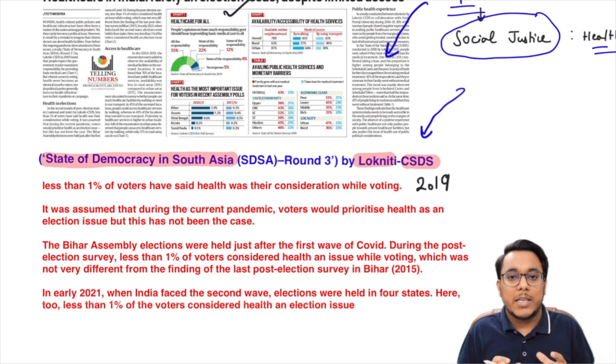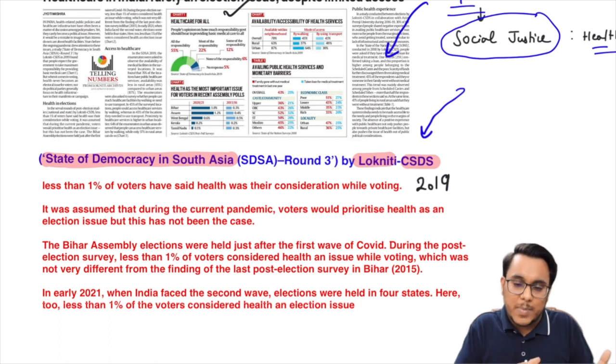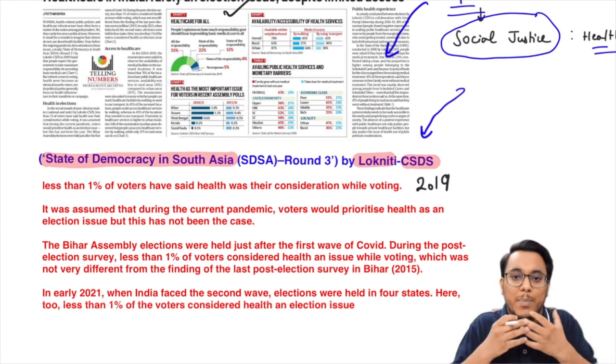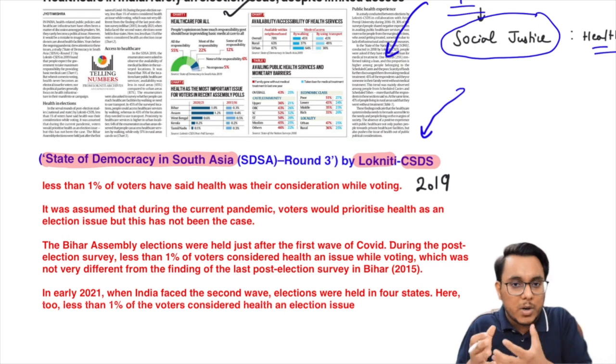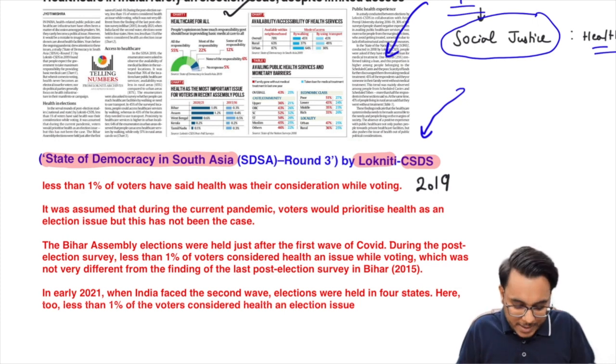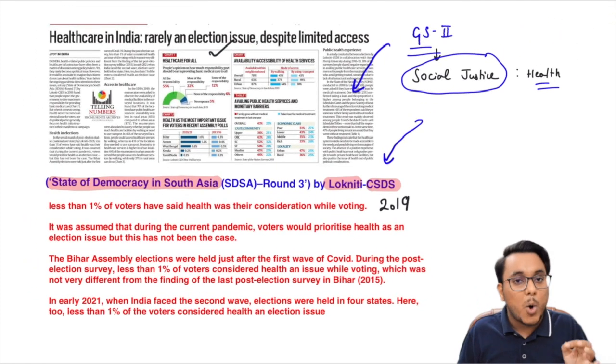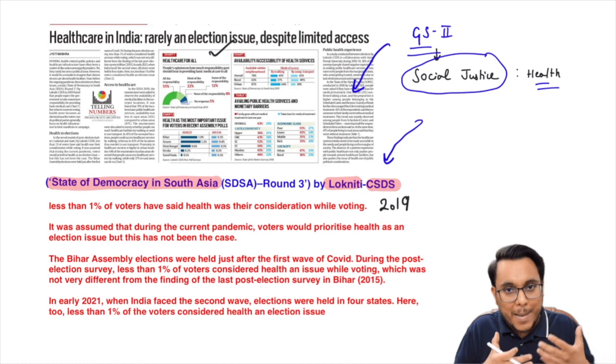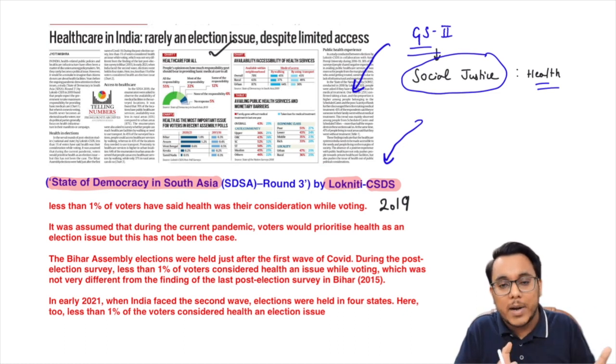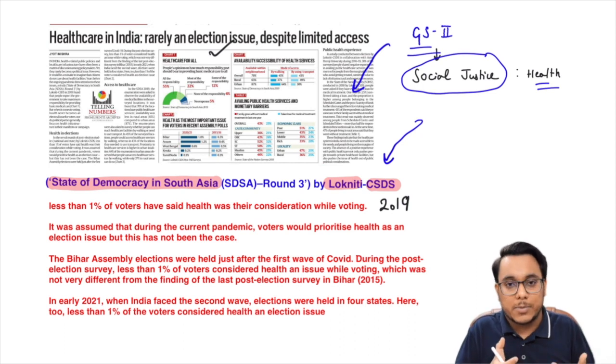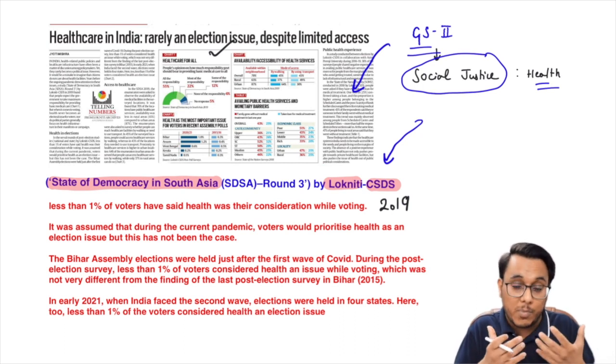Now guys, the Lokniti-CSDS is a very prestigious source which conducts studies on social aspects, social indicators, basically electoral behaviors, political behaviors, etc. Now guys, when we talk about India, people believe that healthcare is a very important thing. And guys, many a time people are doing out-of-pocket expenditure for health also. Nearly 60% of the expenditure on health in India is out of pocket.